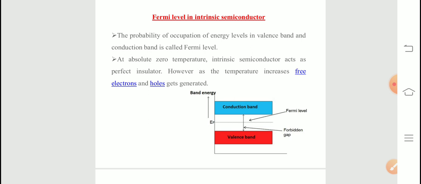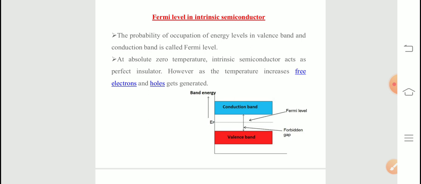Sometimes this can be defined in another way also. Fermi level is basically the term used to describe the top of the collection of electron energy levels at absolute zero. Now it is very simple to understand. At absolute zero, they pack into the lowest available energy states and build up a Fermi sea of electron energy states. The Fermi level is the surface of that sea at absolute zero, where no electrons will have enough energy to rise above the surface. This is the highest energy level at 0 Kelvin, and it may exist in the forbidden energy gap.